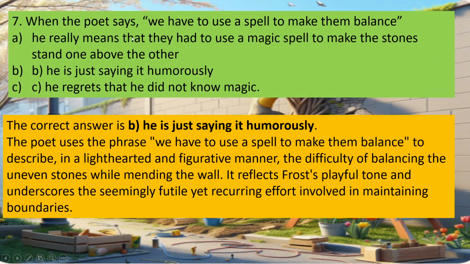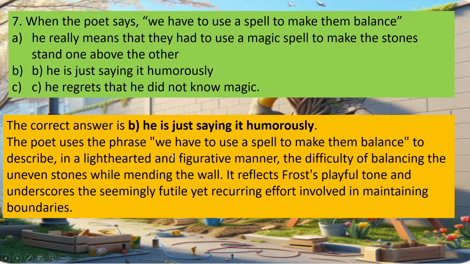7. When the poet says, we have to use a spell to make them balance, he really means that they had to use a magic spell to make the stones stand one above the other. He is really just saying it humorously. He regrets that he did not know magic. Correct answer is B. He is just saying it humorously.